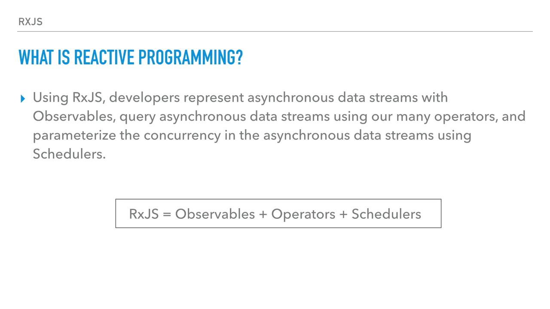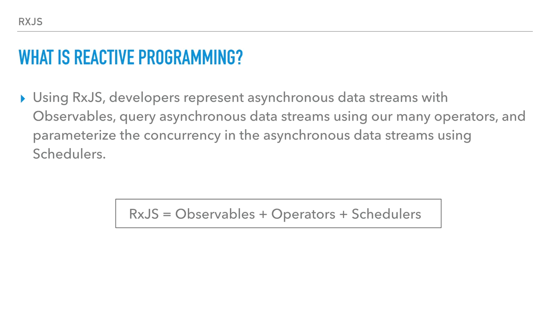So the guys from RxJS define that this library is about asynchronous data streams. So a data stream can be anything that is put, let's say, in a queue of operations in an asynchronous way.